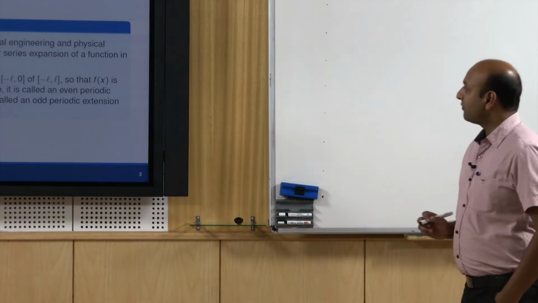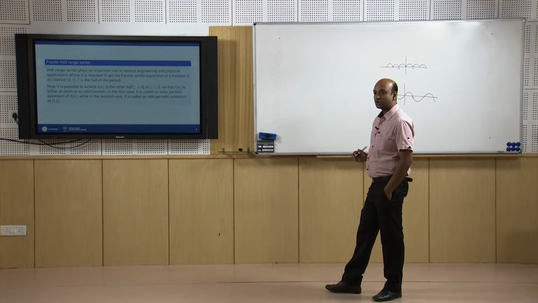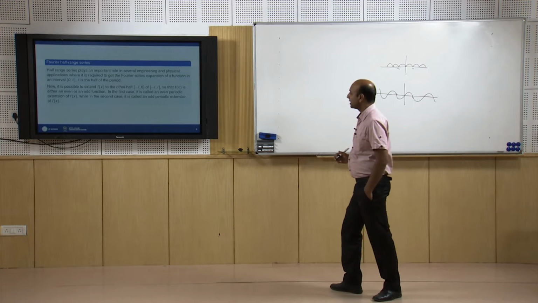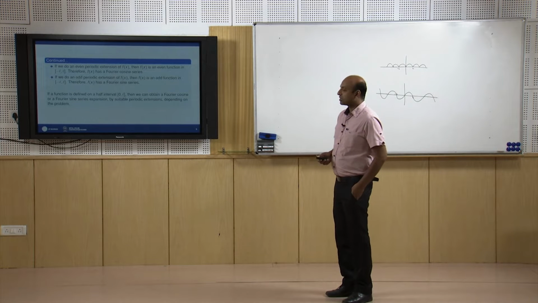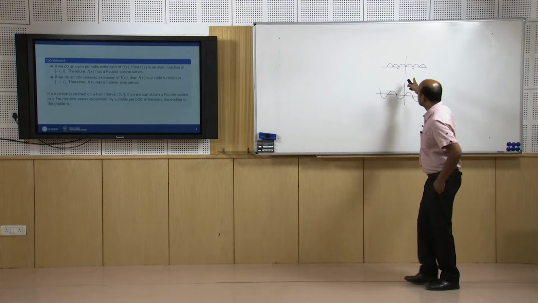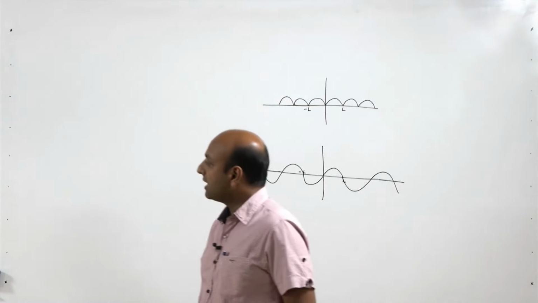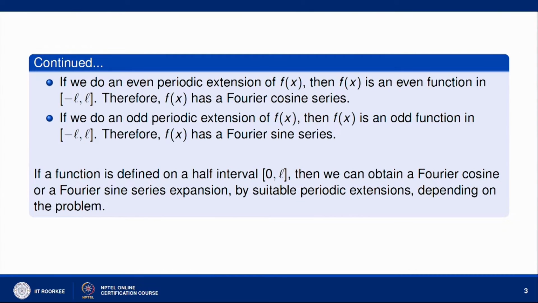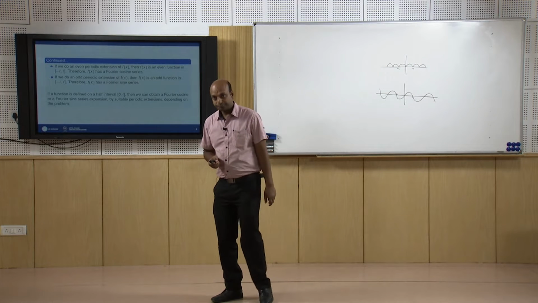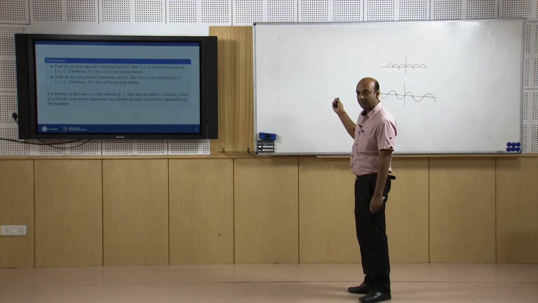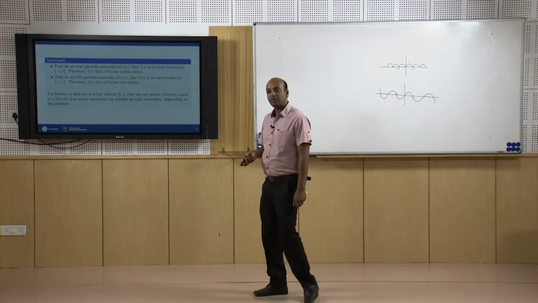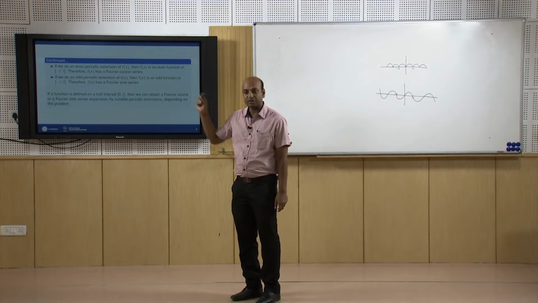In the first case it is called the even periodic extension of f(x), while in the second case it is called the odd periodic extension of the function f(x). If we do an even periodic extension of f(x), then f(x) is an even function in minus L to plus L, of course. Then f(x) has a Fourier cosine series, that we already know. If we extend the function as an even periodic function, then f(x) will be an even function, and in an even function we only have cosine terms in the Fourier series expansion.